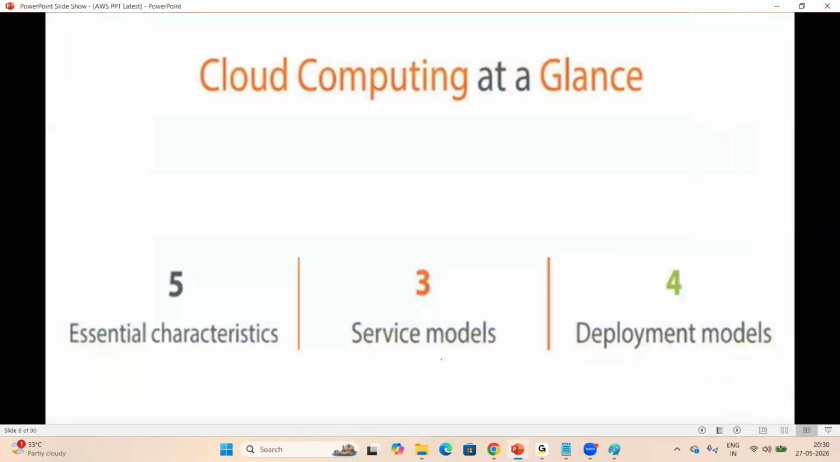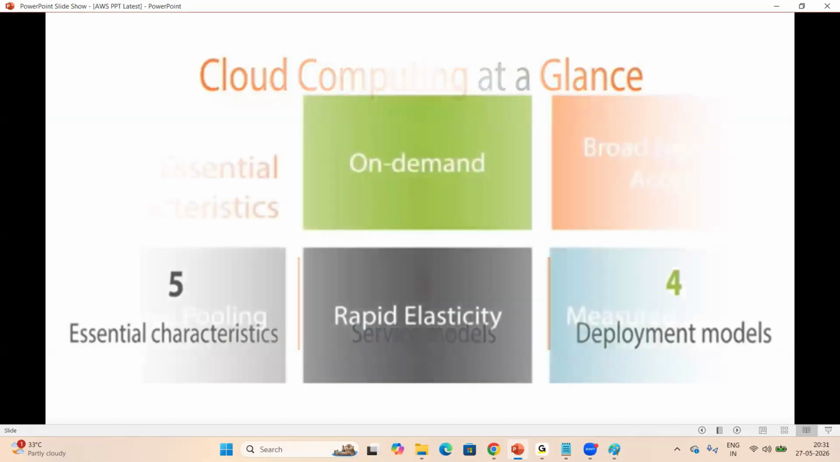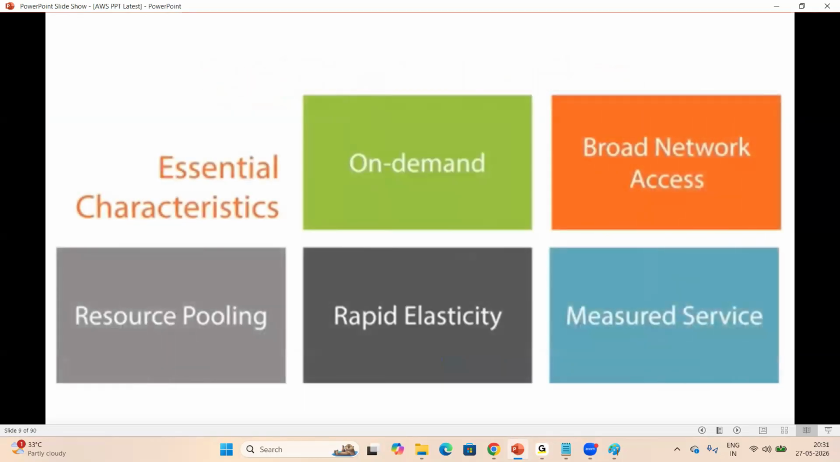Yeah, here in cloud we have 5 essential characteristics, 3 service models, and 4 deployment models. Let us go with one by one. 5 essential characteristics. First one is on demand.